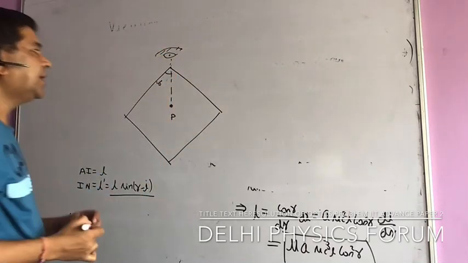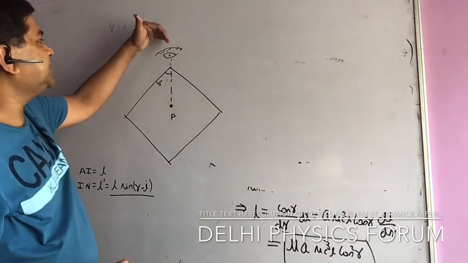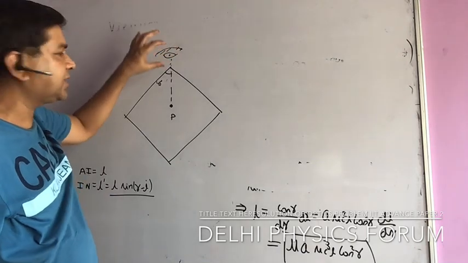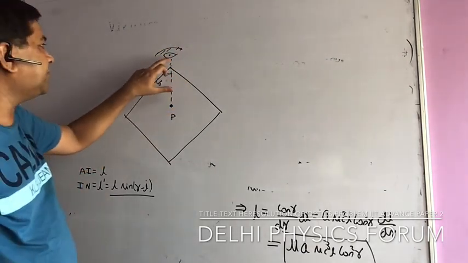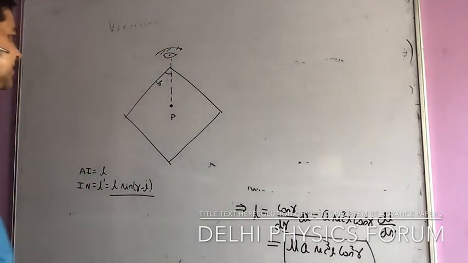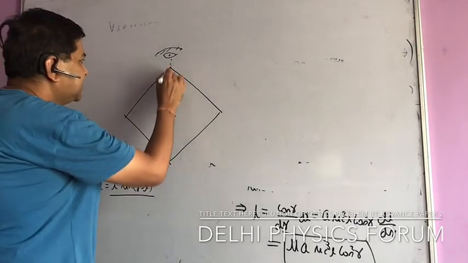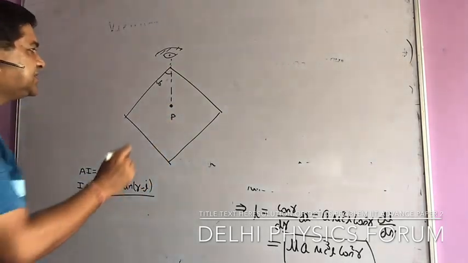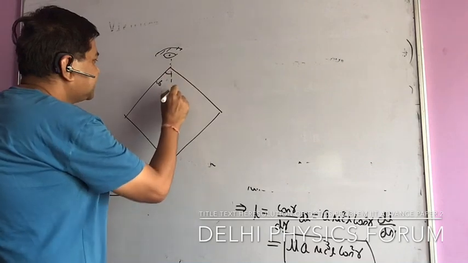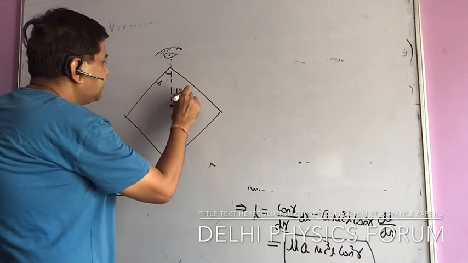However, in the image that is created, the observer is placed well away, but actually in the language they have given, the observer is near the corner. So the observer is at this point, and this distance is given to me. This distance from here is given as 12 centimeters. So I will take it as 12 centimeters.